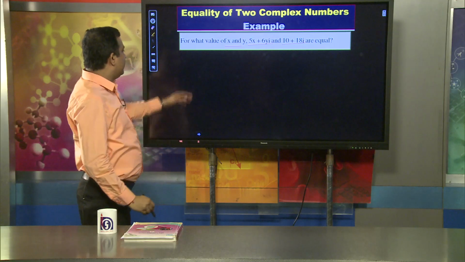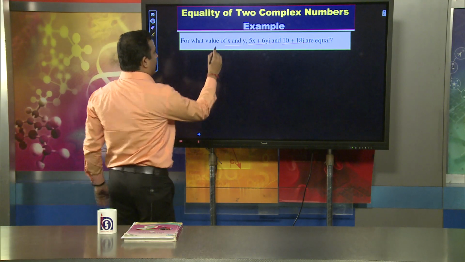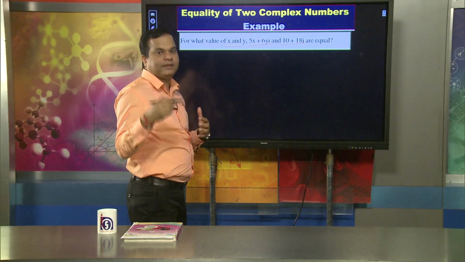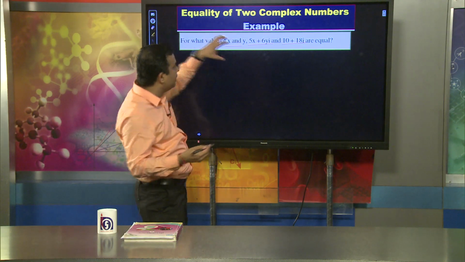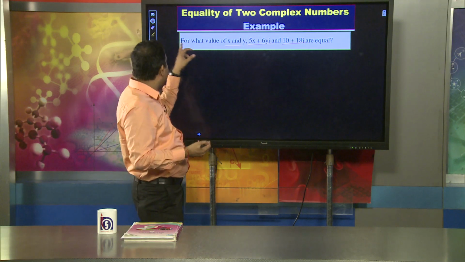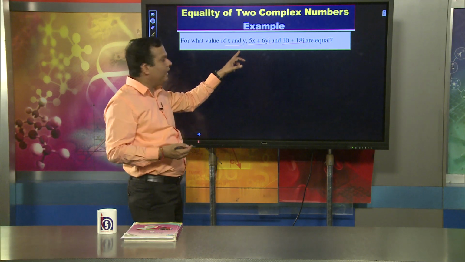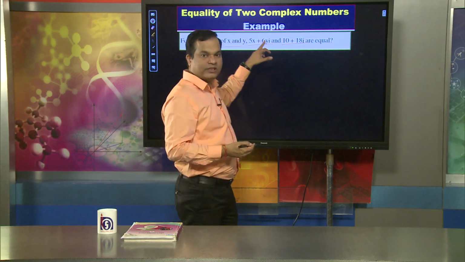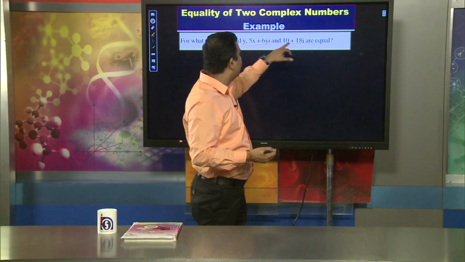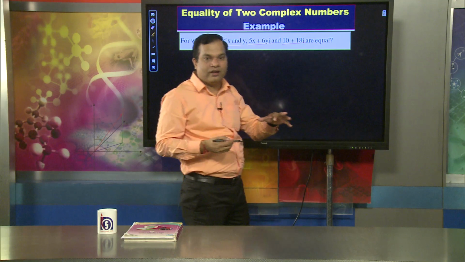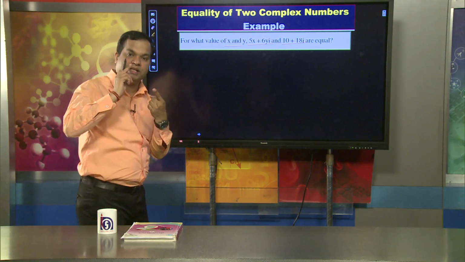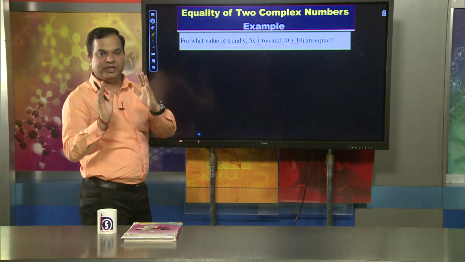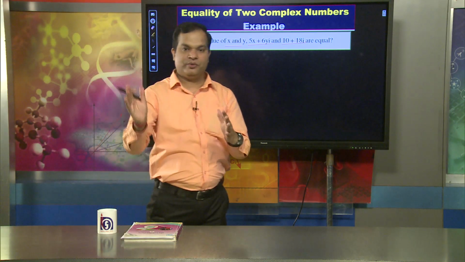That means we would like to find the values of x and y for which 5x plus 6yi and 10 plus 18i are equal. So we have to put the equality condition: the corresponding real parts should be equal, and the corresponding imaginary parts should be equal.